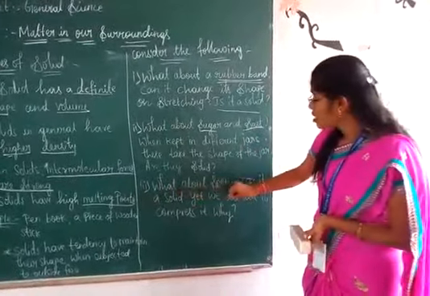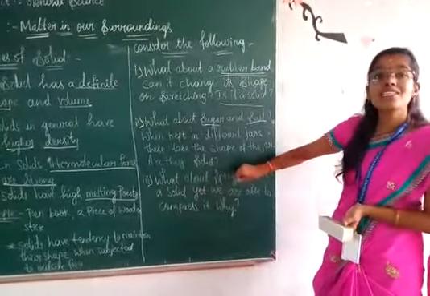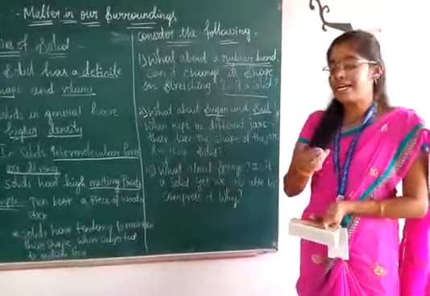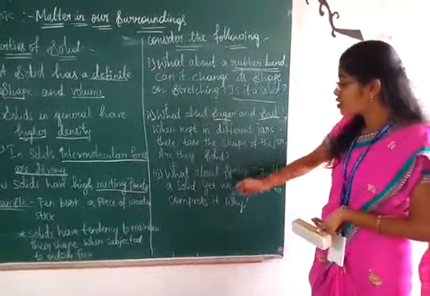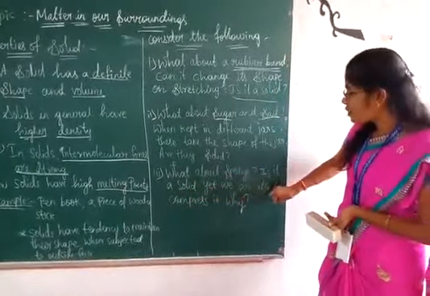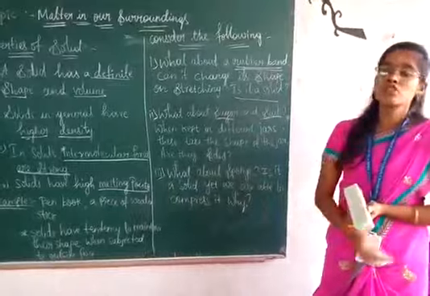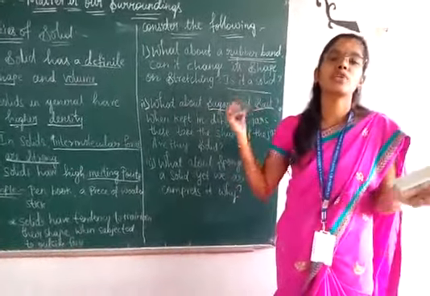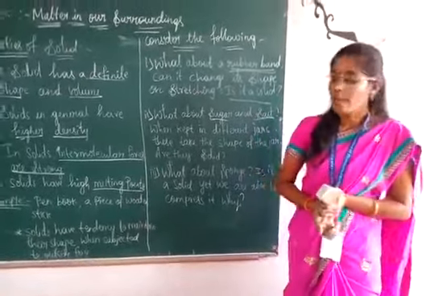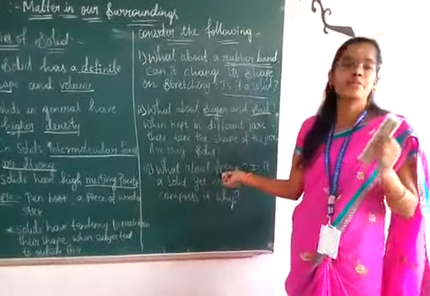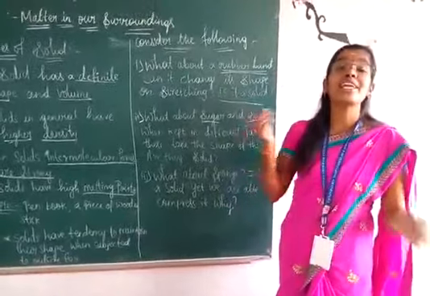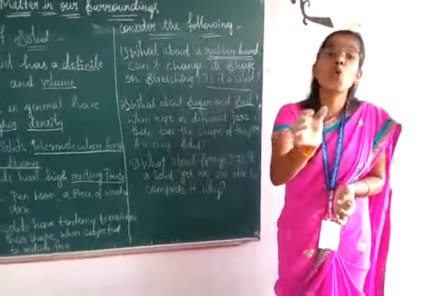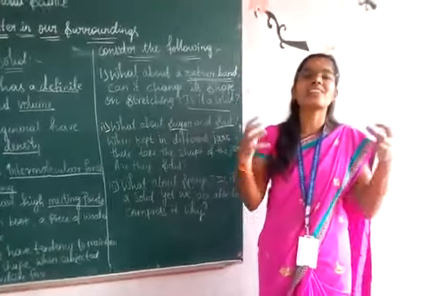Next, what about a sponge? Is a sponge a solid? Yes, it is a solid, yet we are able to compress it. Why? In the properties I said solids are incompressible in nature. But how can we compress a sponge so easily? A sponge has minute holes in which air is trapped.